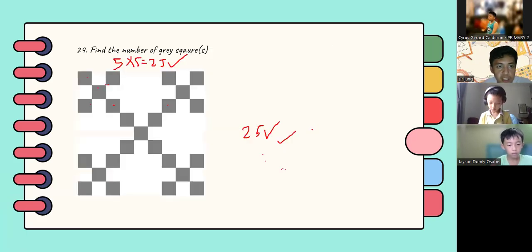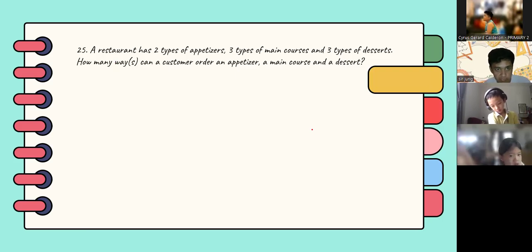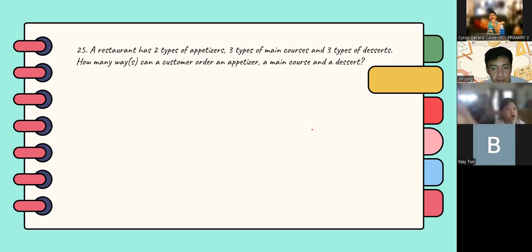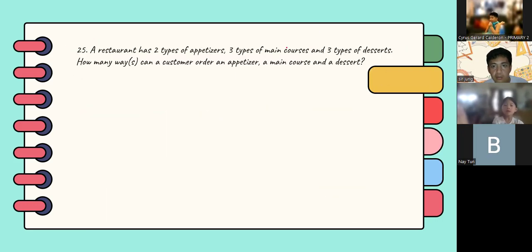No more questions here. We'll proceed to number 25. Combinatorics. A restaurant has 2 types of appetizers, 3 types of main courses, and 3 types of desserts.